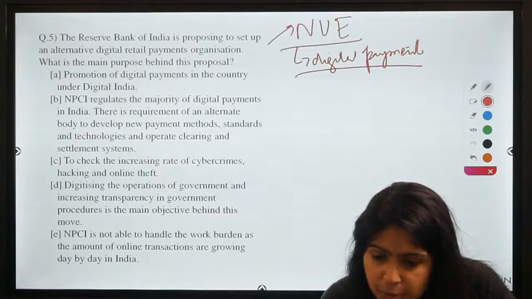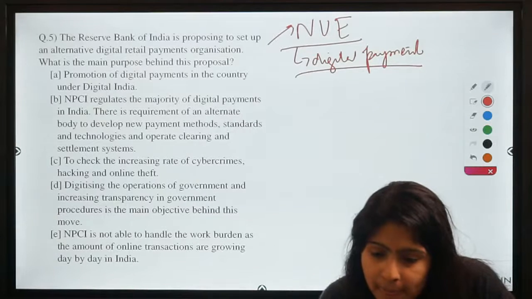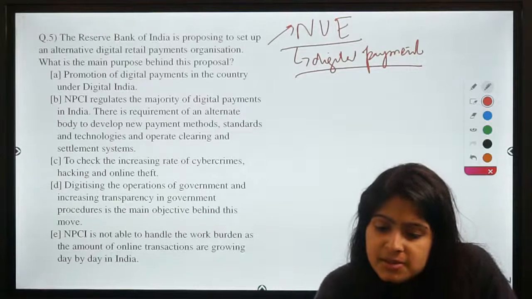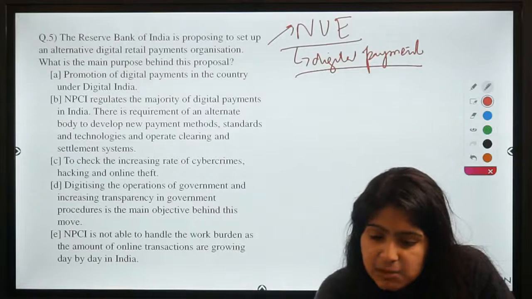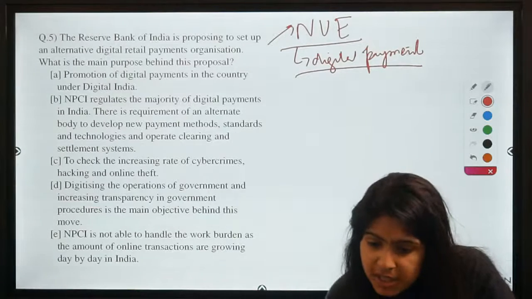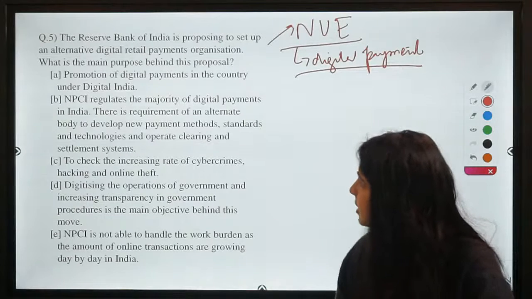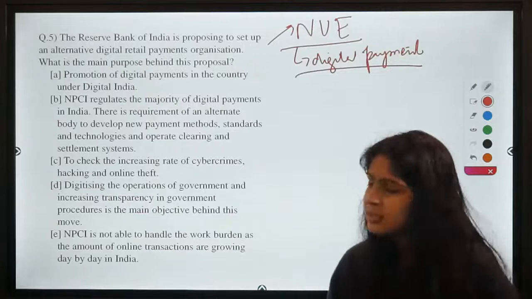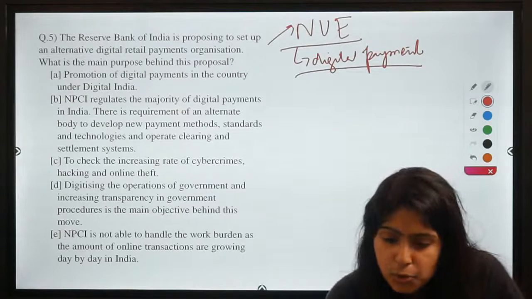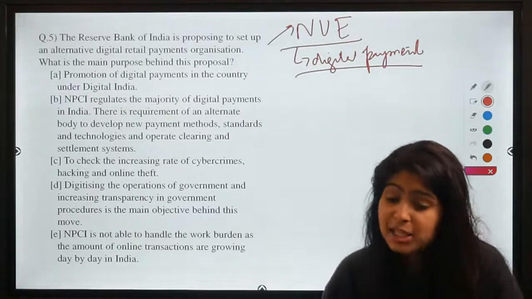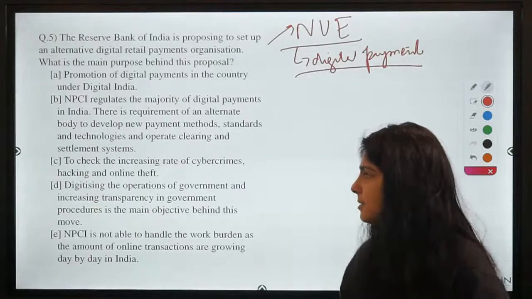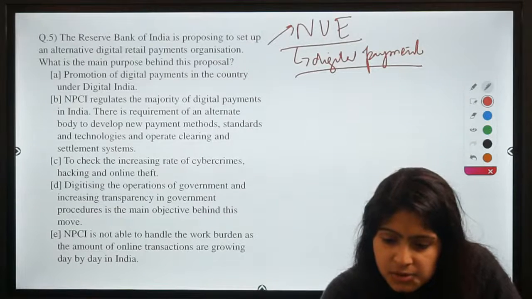So answers have started to pop up. Ramesh says B, Easter Samuel says A, Khushbu says B. So there are most votes for B, right? Some of you say A, but most of you are saying B. Prabhat comes up with a new answer and he says C. Saurabh says A.